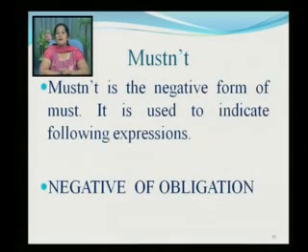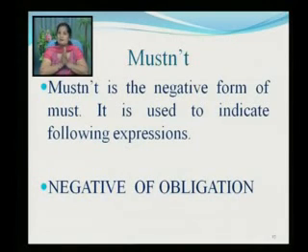Mustn't is the negative form of must. It is used to indicate the following expression. What is that? Negative of obligation. Very important. Now listen. There are few chances where you are using mustn't as a negative contracted form. And here we are not showing that there is no obligation. We are showing it is an obligated sentence. We are showing that obligation is required, but the way of showing obligation is negative.